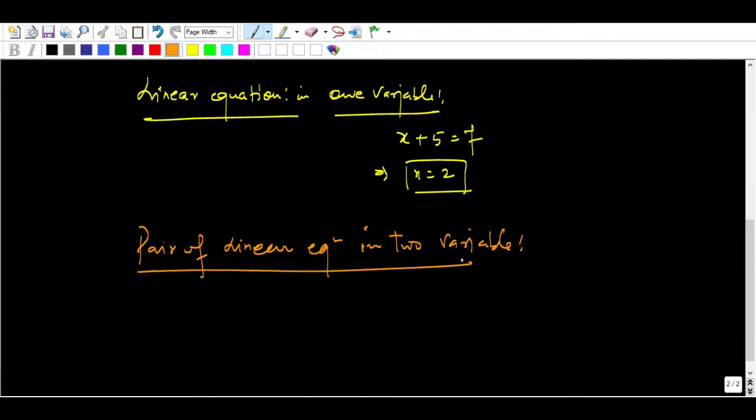So let me take some equations, a pair of equations, and we will try to solve them. Yes, Raviteja, you are correct, for finding the solution of a system of equations.